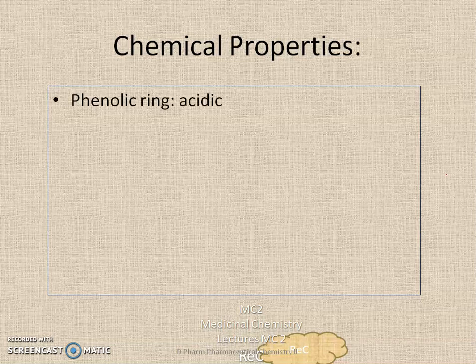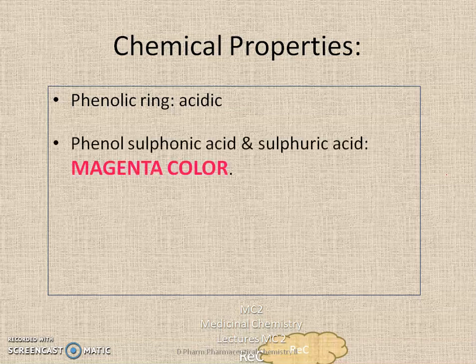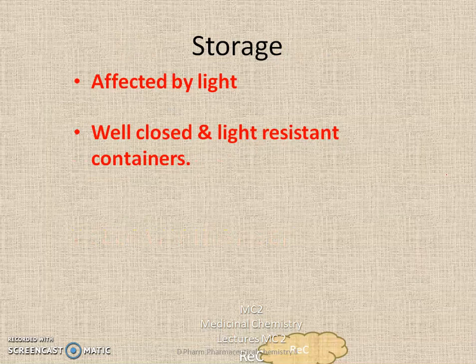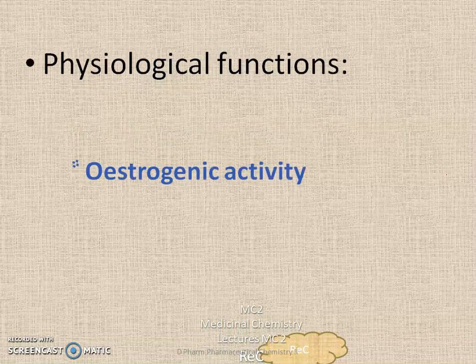Now coming to the chemical properties of estradiol esters, since they contain a phenolic group, they are acidic in nature. When these estradiol esters are treated with phenolsulfonic acid and sulfuric acid, a magenta color is obtained. When treated with ammonium molybdate in sulfuric acid, a yellowish green color is obtained. For storage, these esters of estrogens are affected by light, so they have to be stored in well closed, light resistant containers.